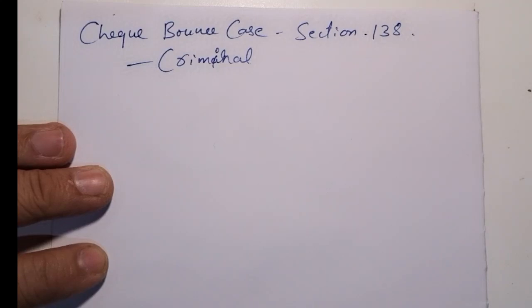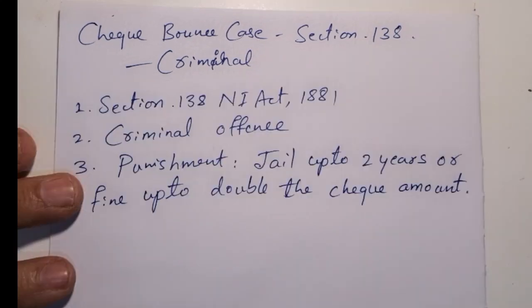In today's session, we will understand the difference between filing a check bounce case under Section 138 of the Negotiable Instruments Act 1881 and filing a civil recovery suit under civil law. This video will be especially helpful if you are a complainant and want to choose the best option to proceed for your recovery. So first we will see the check bounce case under Section 138, that is criminal recovery.